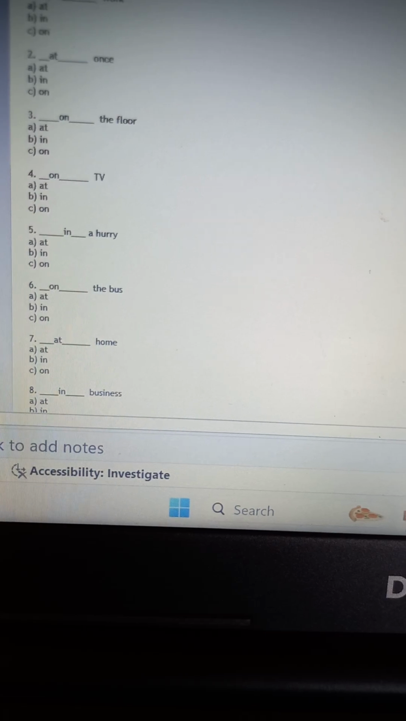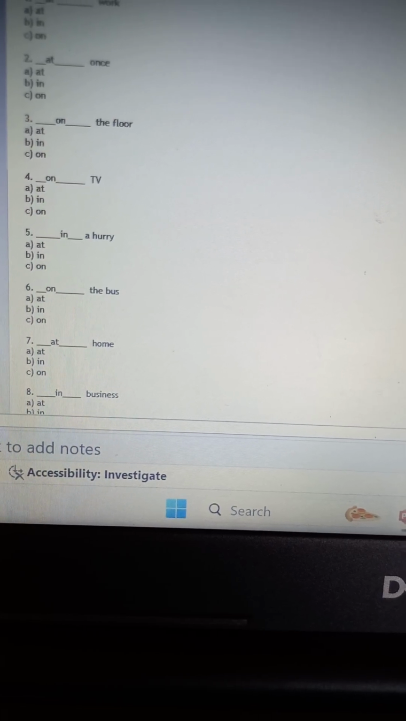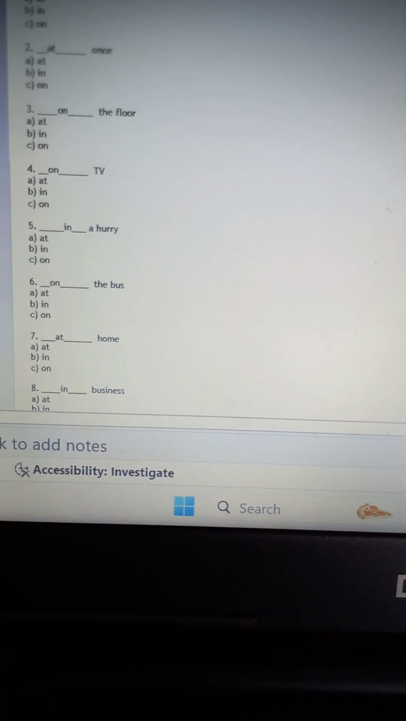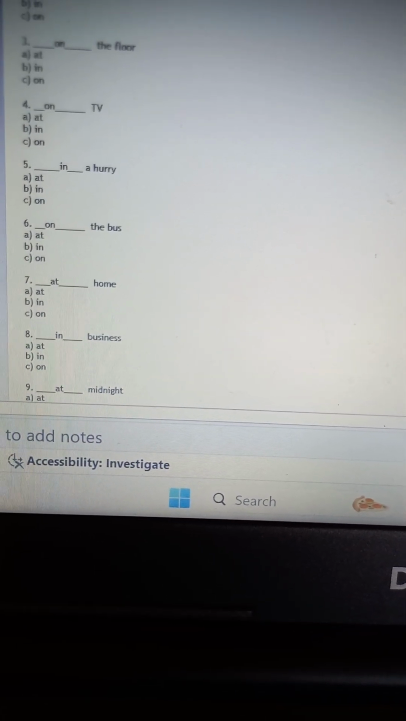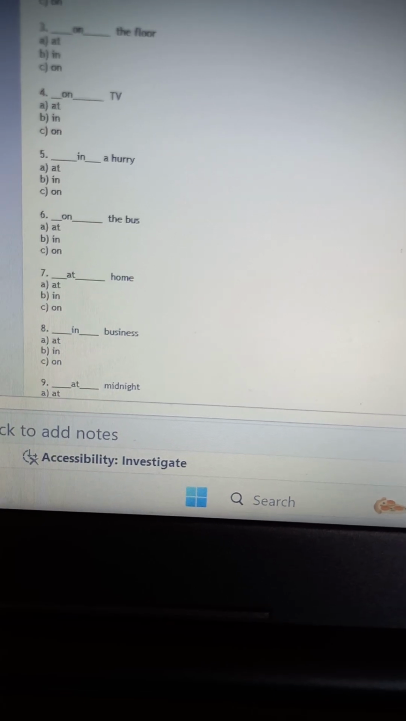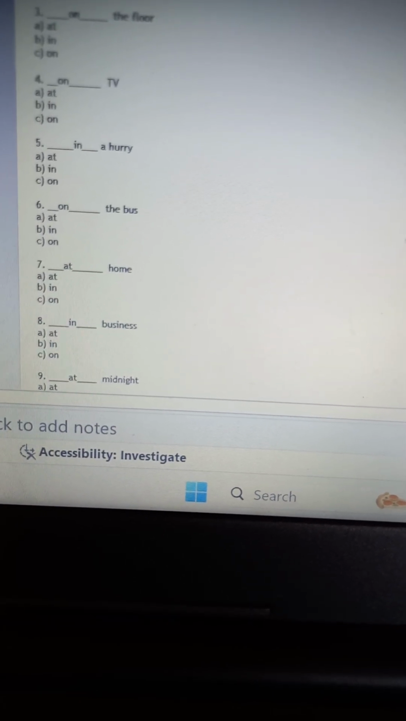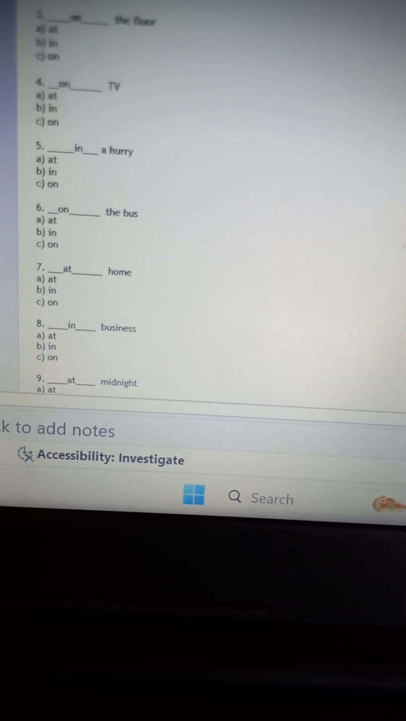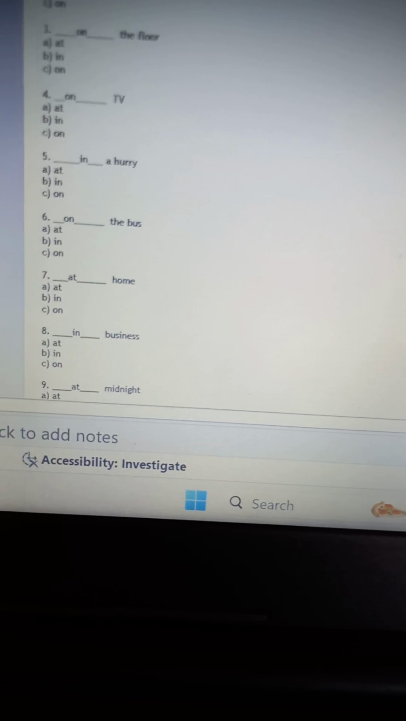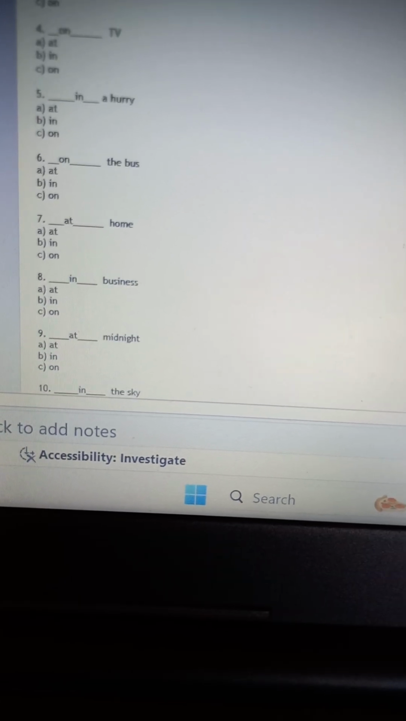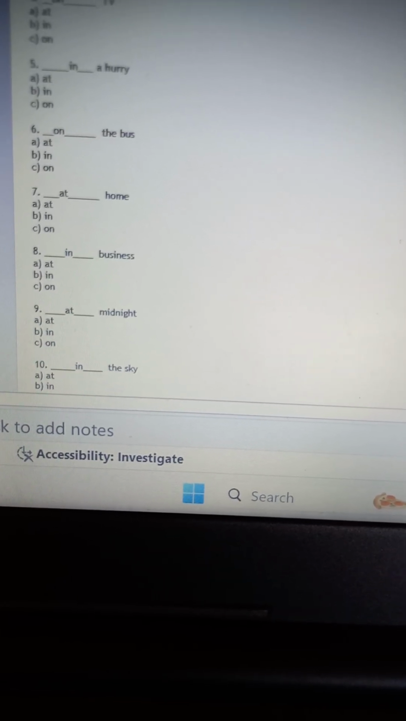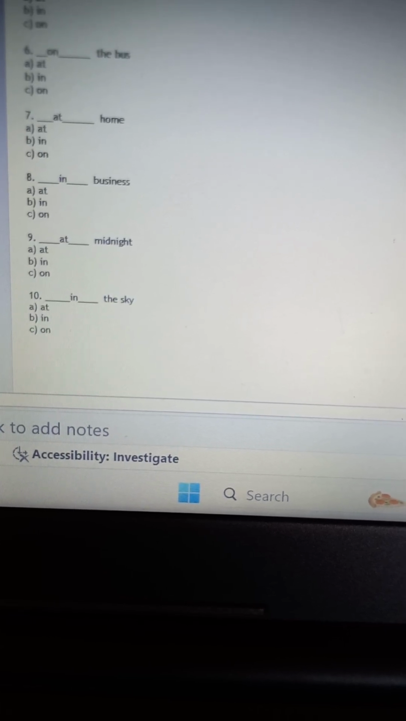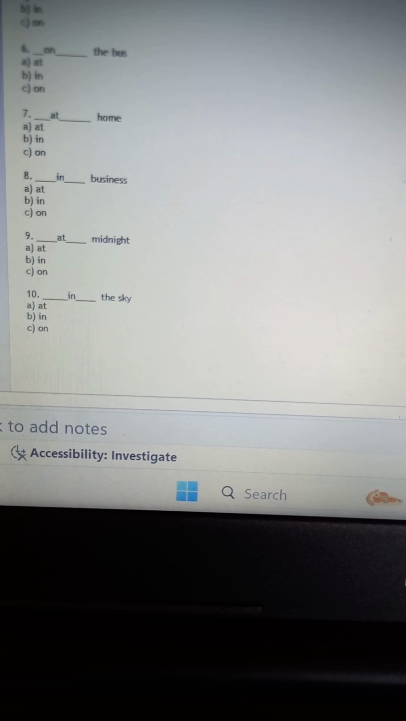At home, we don't say in home. There's some place you can say, right? Place or time, then we use at. So in and on don't come here. Then business: it is not at business or on business, because you are doing something in your own position, right? So that is in. As I said, at comes with some time, so at midnight, in the sky, because there is that specific name, sky.